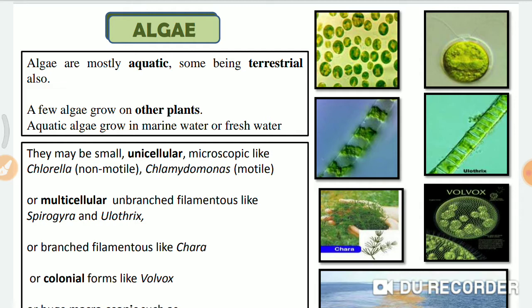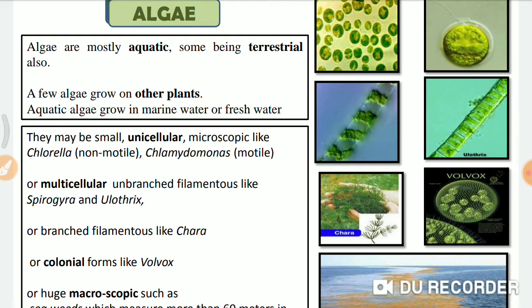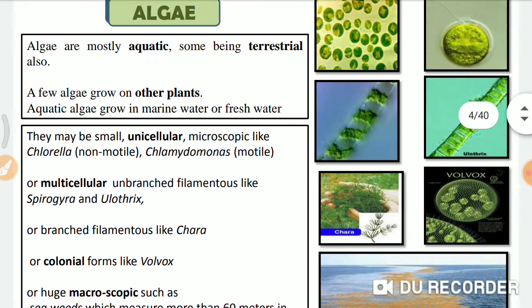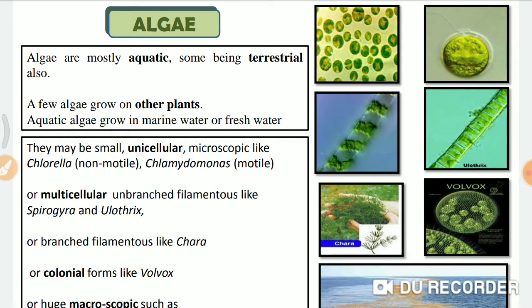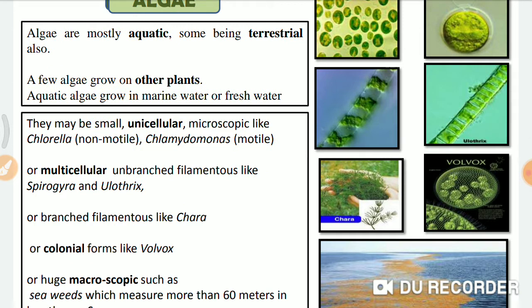Mostly they are algae. Algae are all green in color, which means they are autotrophs. They can prepare their own food and contain photosynthetic pigments, the chlorophyll pigments. They can live in fresh water or in marine water. They can be microscopic, which means you cannot easily see their structure even under a microscope, and some algae are macroscopic, which means you can easily identify them.